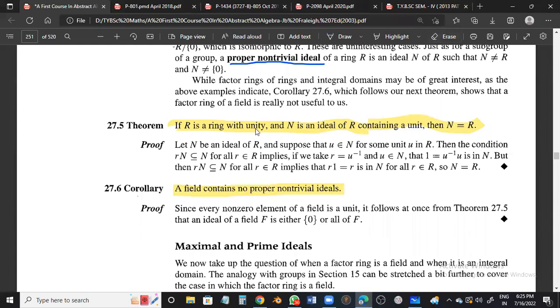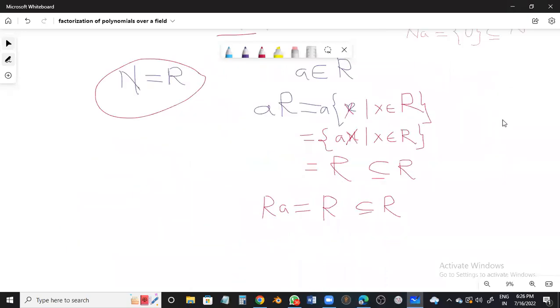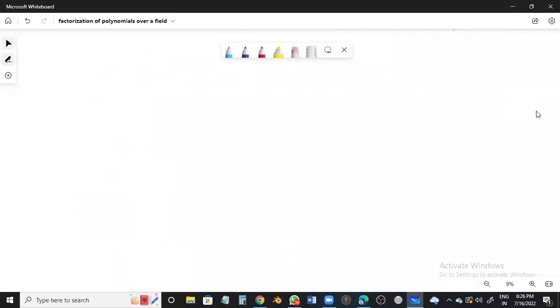But what we are going to prove, let us once again see. R is a ring with unity. Unity is there. And N is an ideal of R. This statement is very important. N is an ideal of R means every multiple of N is a subset of N itself. And moreover, it contains a unit element, an invertible element. If it is so, then N is not different from R, and N itself is R. How will you go for this kind of proof? Of course, I'll be sharing this with you, but try to understand it.